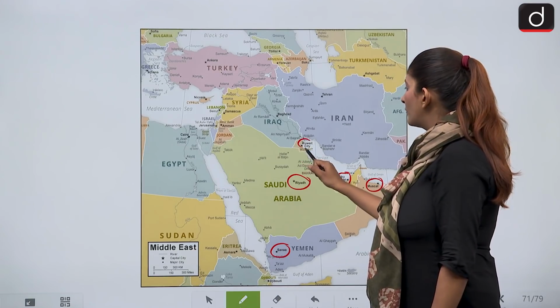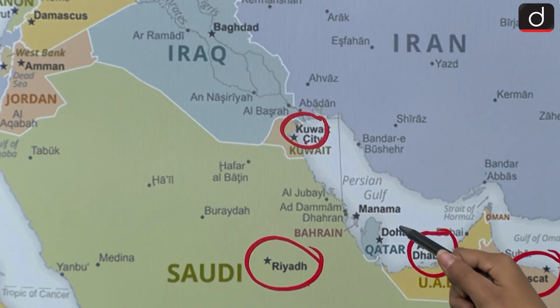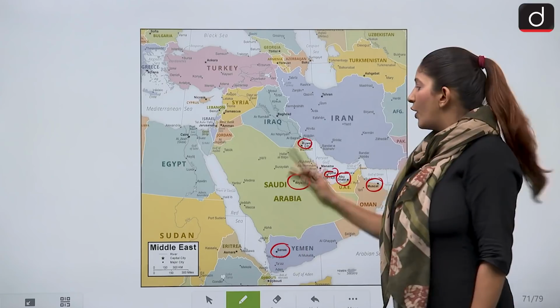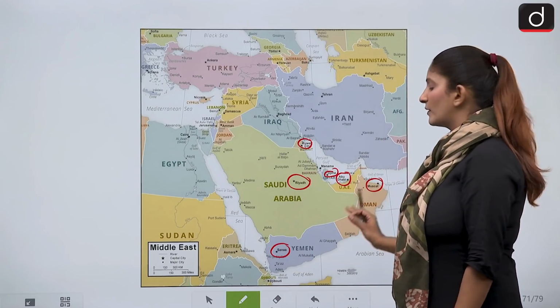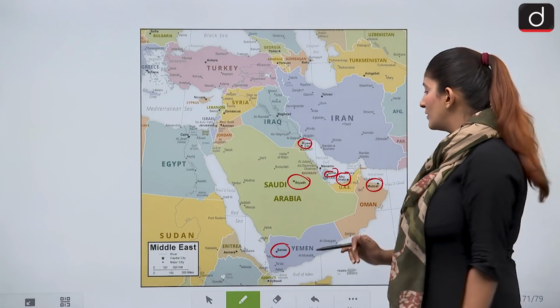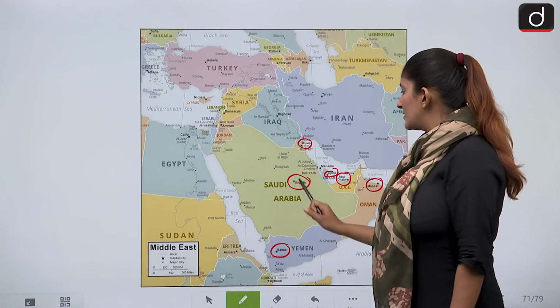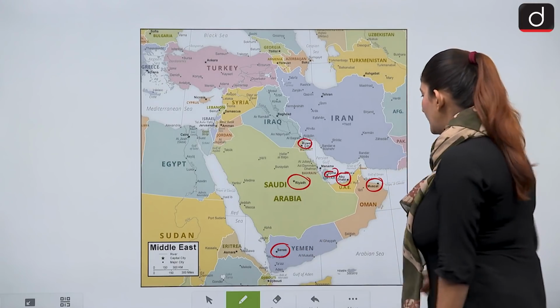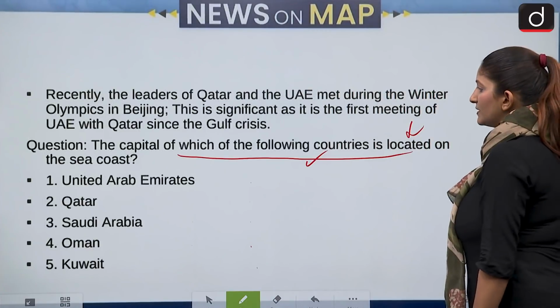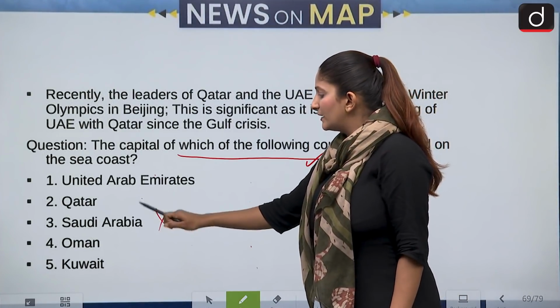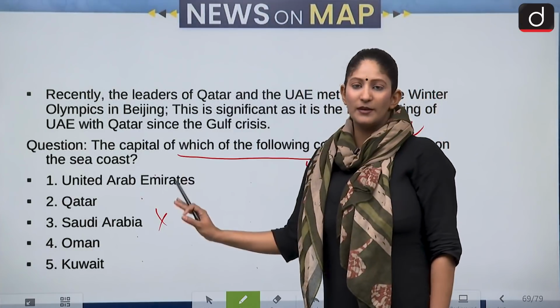Kuwait City of Kuwait is at the coast. Then Doha of Qatar at the coast. So you see, almost all the countries in the Middle East or West Asia have their capitals at the coast, except for Saudi Arabia and Yemen, right? So let's see, Saudi Arabia should be taken out. UAE, Qatar, Oman and Kuwait have their capitals at the coast.